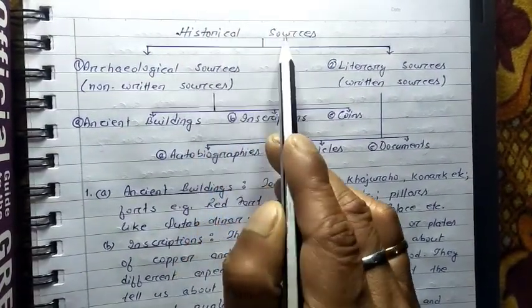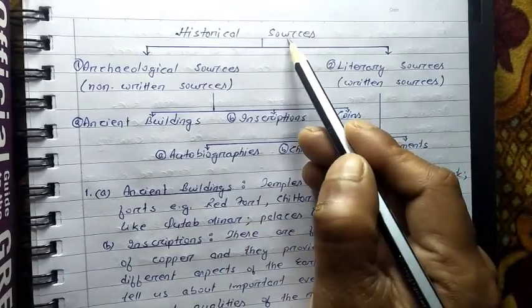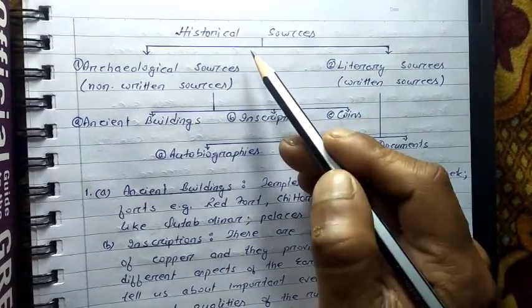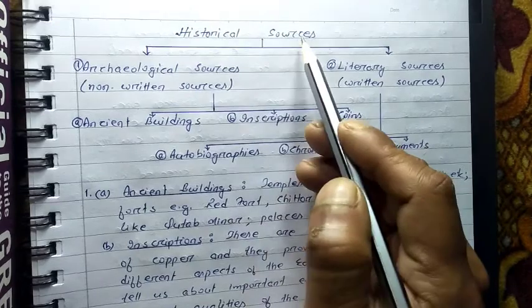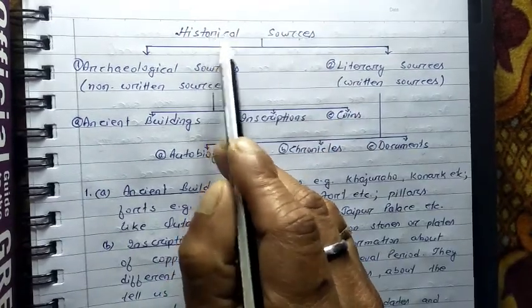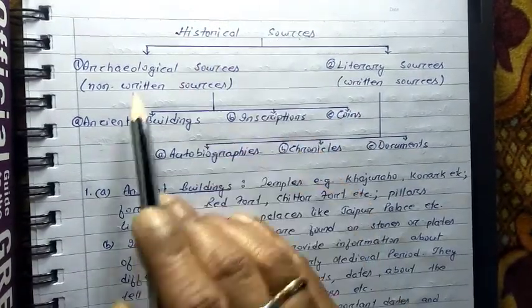Alright, now we are going to discuss the historical sources. What is the meaning of historical sources? Means the sources from where we can know about the history or about the time. We can say historical sources can broadly be classified into two types.